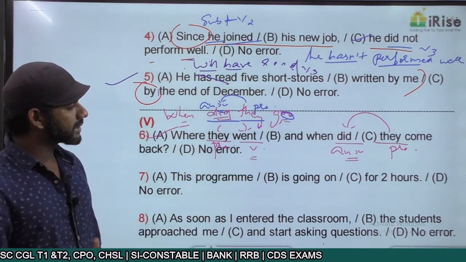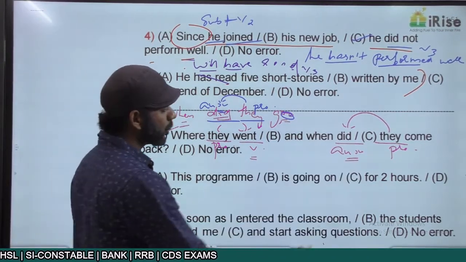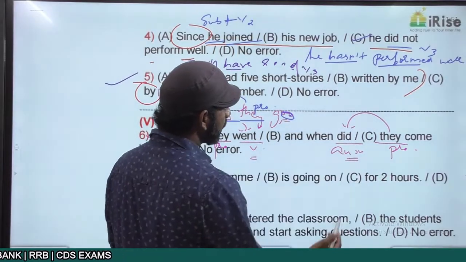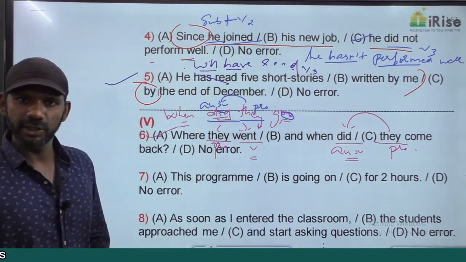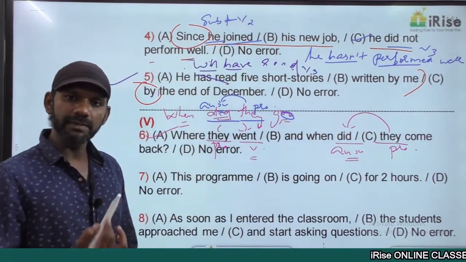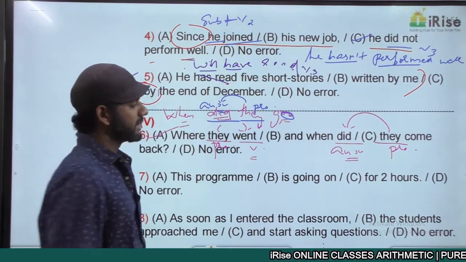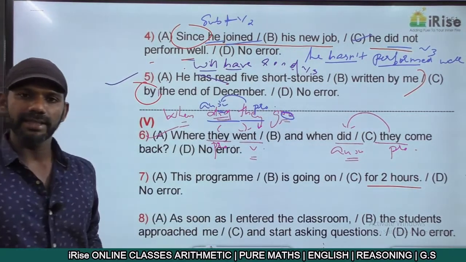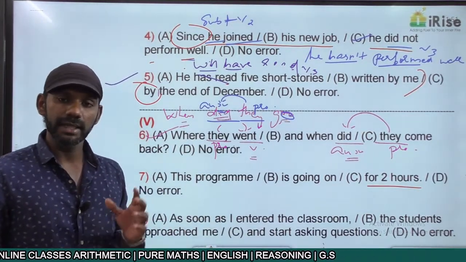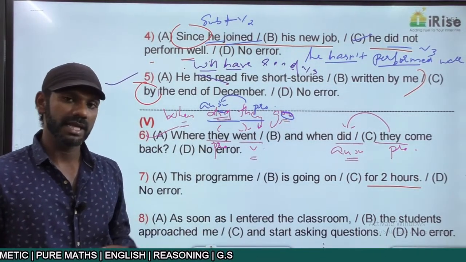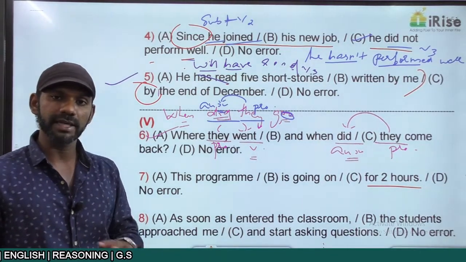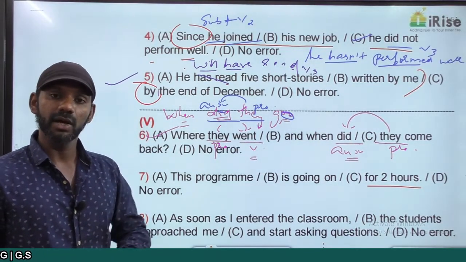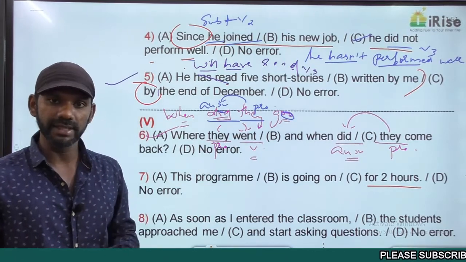This program is going on for 2 hours. Now 2 hours is period of time, duration. And with period of time, duration, we have to use for. So for 2 hours is a correct usage. The two categories in which for appears are perfect and perfect continuous, of all the 3 tenses. That is the rule we discussed.